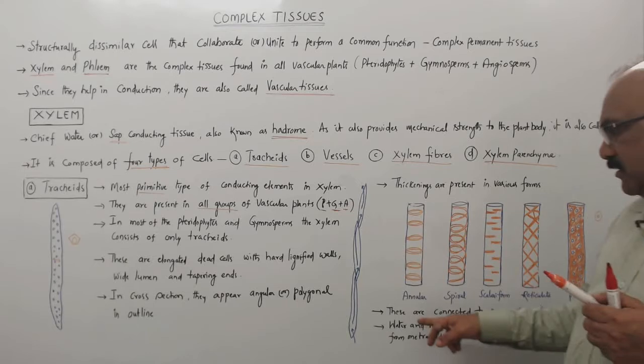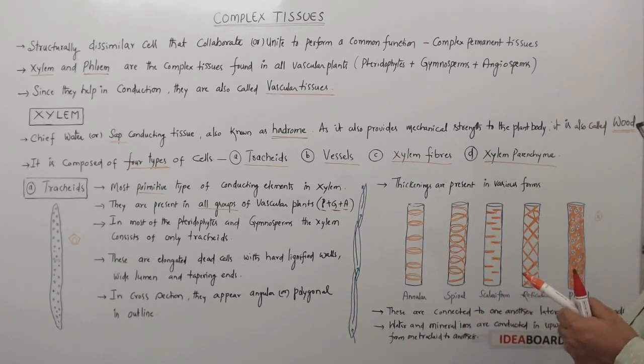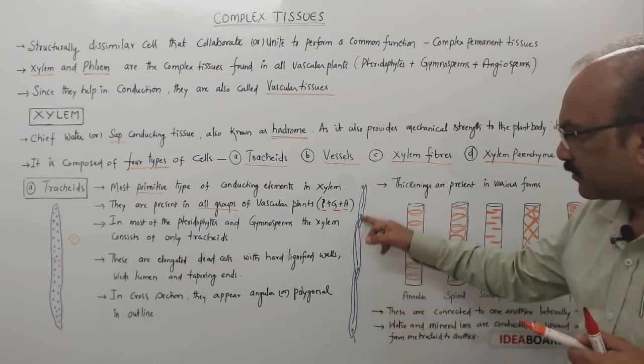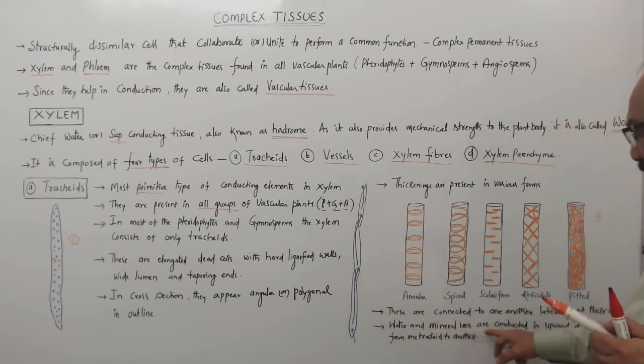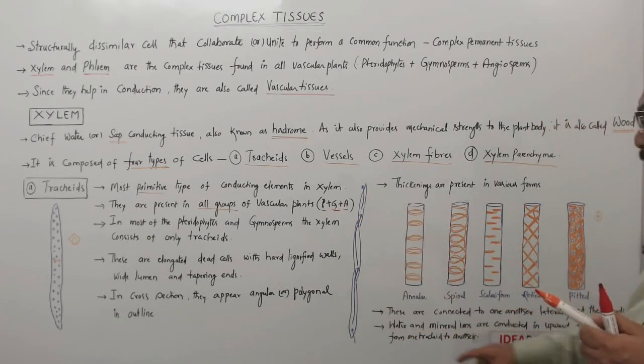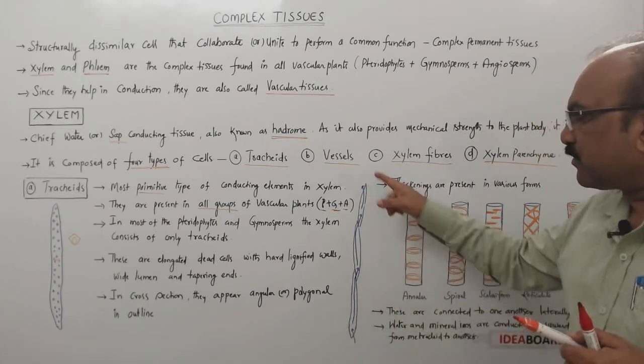Okay, and already I told you that these are connected to one another laterally at their ends, like this. And water and mineral ions are conducted in upward direction. You can see that arrow marks. So the water is moving in upward direction.